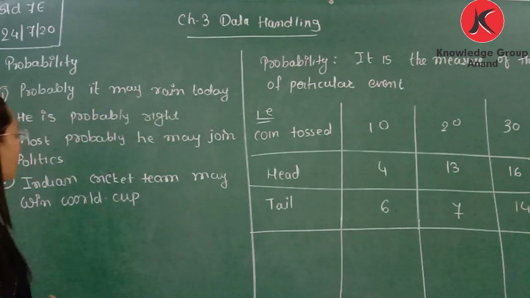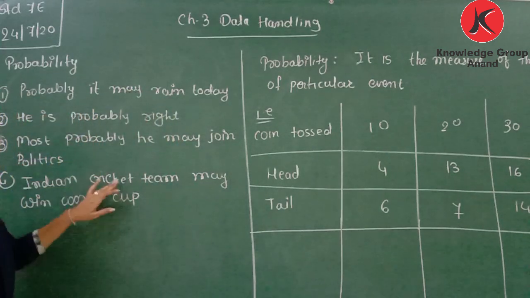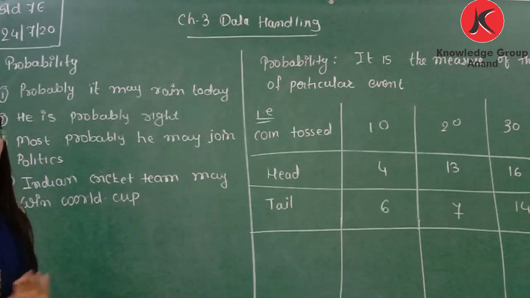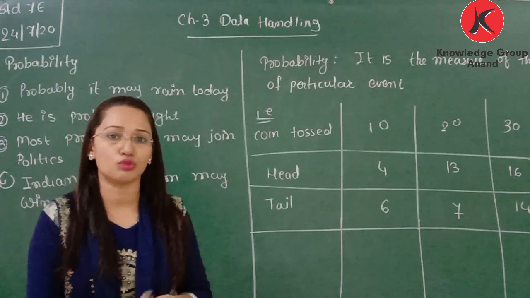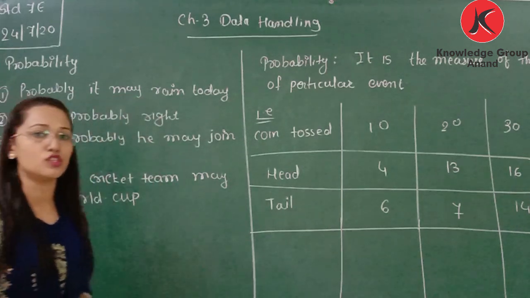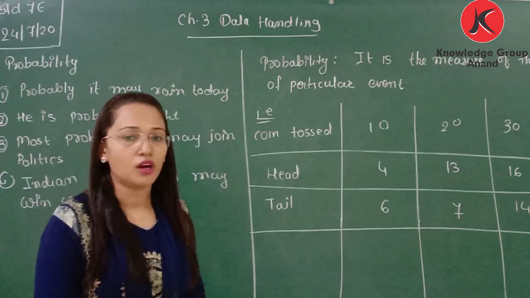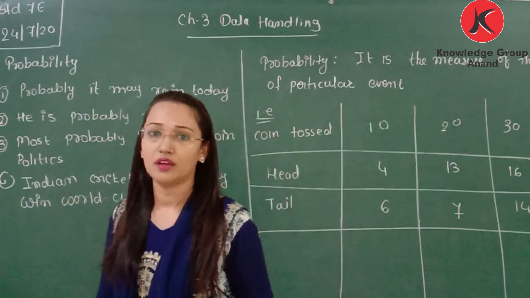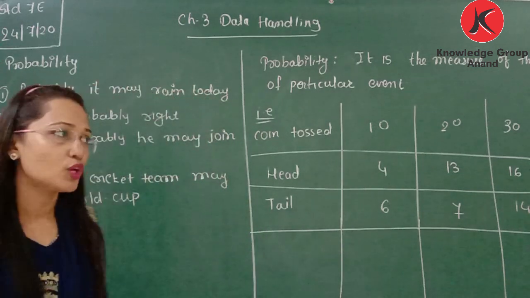So here the word probably is there. May is there. This gives a chance that the given statement may be true or may be false. But sometimes we are assuming the outcomes. Sometimes we assume that maybe this will happen, maybe it will not. That is what probability is.